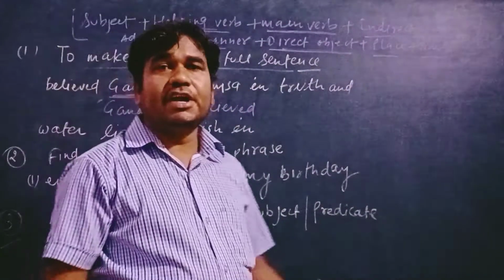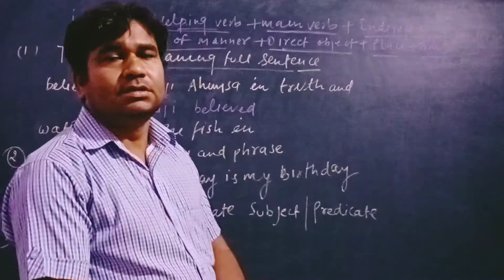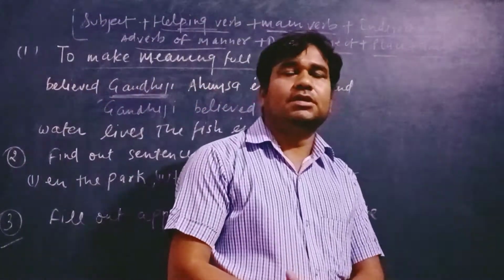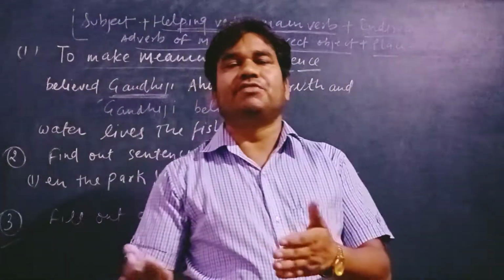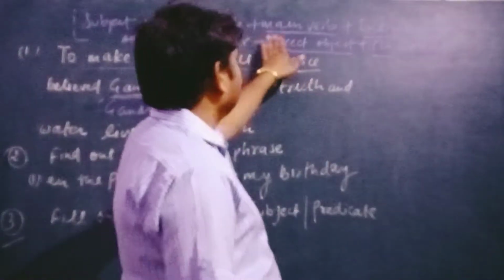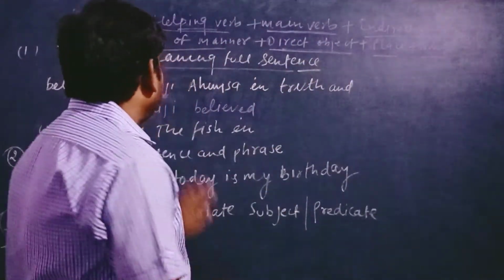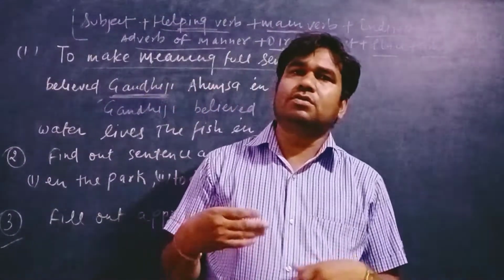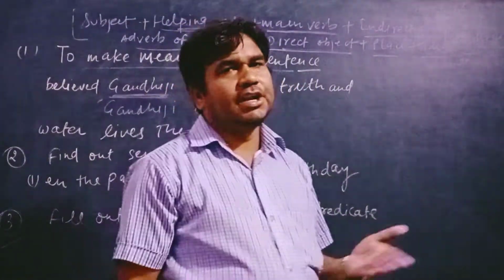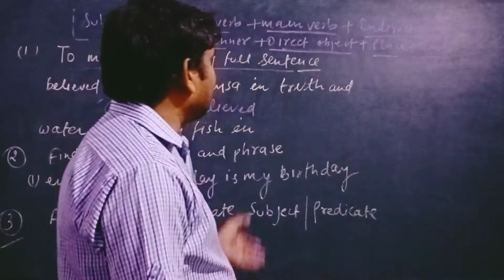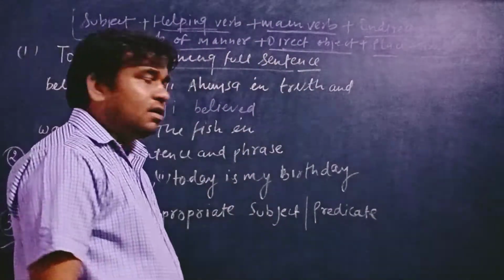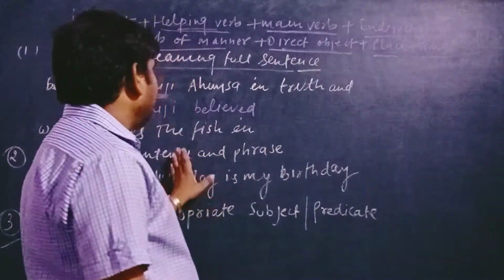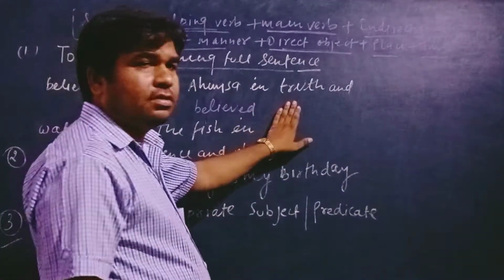You know about the indirect object. It means a living thing, and here it is not given. The adverb of manner is the way the work is done. After that we get the direct object. So here we get ahimsa and truth.